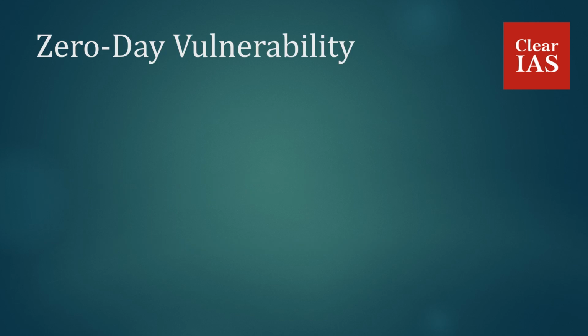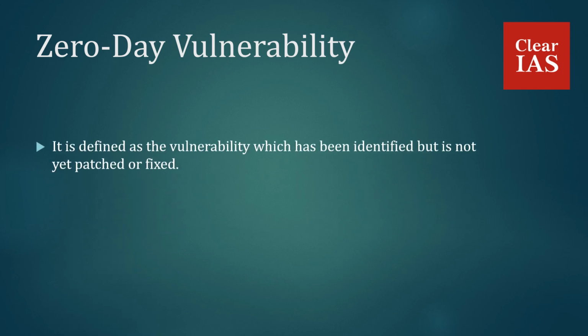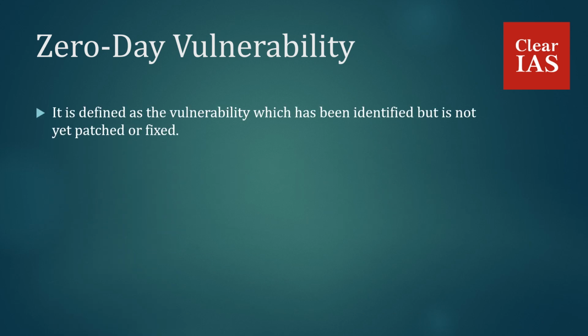Zero-day vulnerability. So here you have to understand an important concept known as zero-day vulnerability. It is defined as the vulnerability which has been identified but is not yet patched or fixed. So basically what happens is whenever a vulnerability gets identified, the tech companies release some patches. These patches are meant to fix the vulnerabilities which have been identified. However, in the case of zero-day vulnerability, a vulnerability will already be identified, but a patch or fix will not yet be revealed by the company.